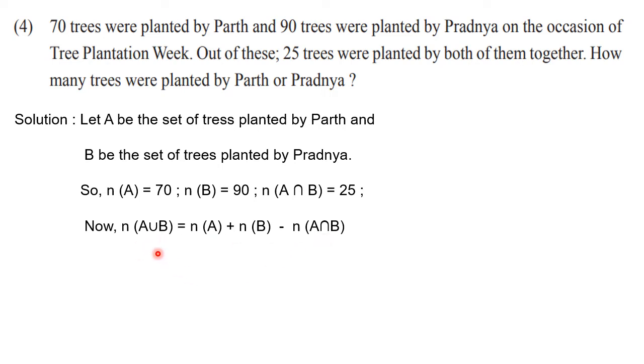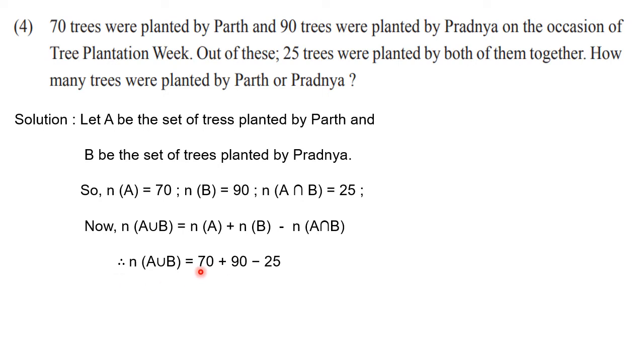Afterwards, the next step is to substitute the values. This n of A union B we need to find, so it will be on the left hand side. We are going to substitute after the equal to sign. So in place of n of A we will write 70, in place of n of B we will write 90, and minus n of A intersection B, which is 25. So what we have is 70 plus 90 minus 25. That is going to give us n of A union B.